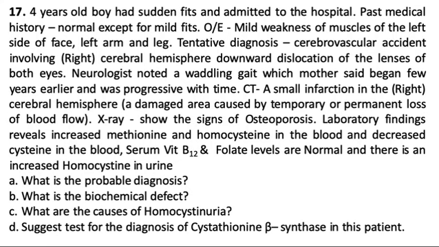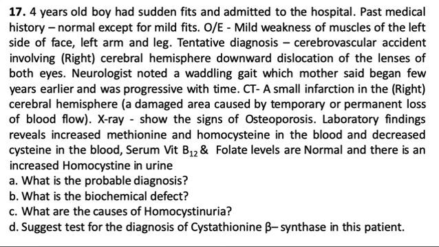Tentative diagnosis cerebrovascular accident involving the right cerebral hemisphere, downward dislocation of the lens of both the eyes. Neurologist noted a waddling gait, which mother said began few years earlier and was progressive with time.